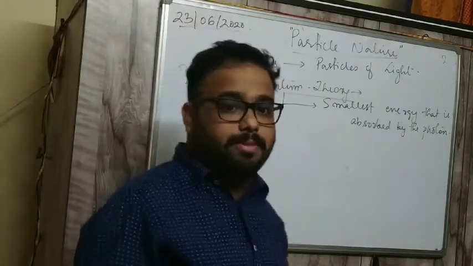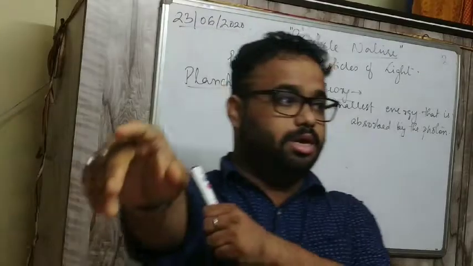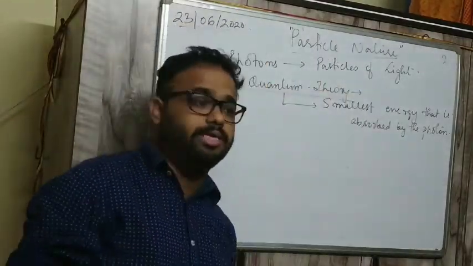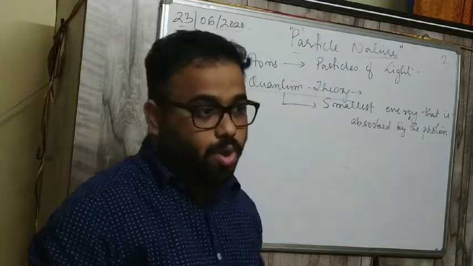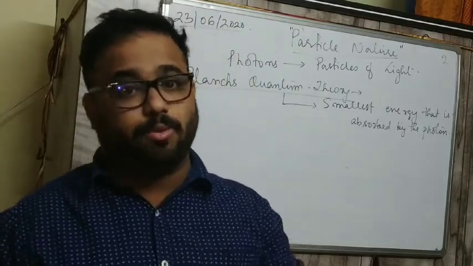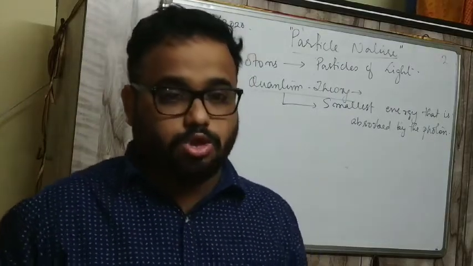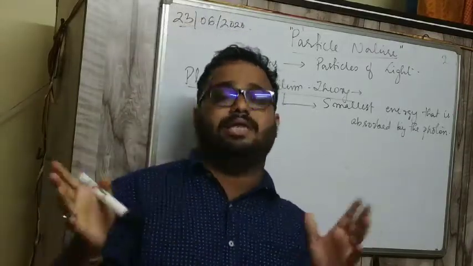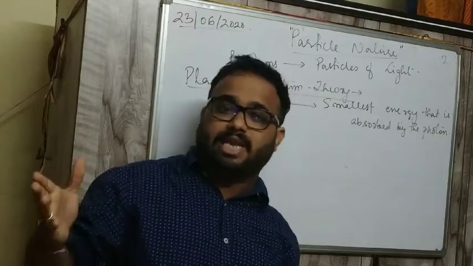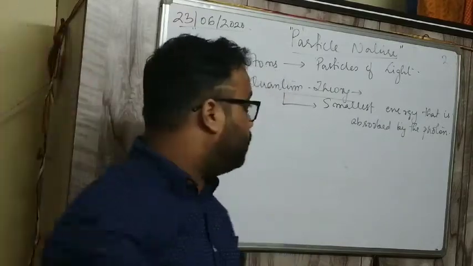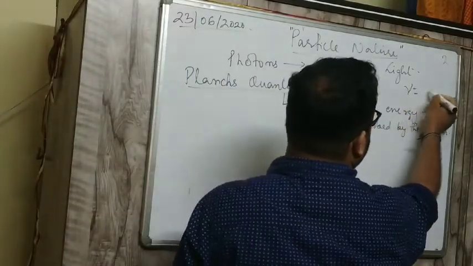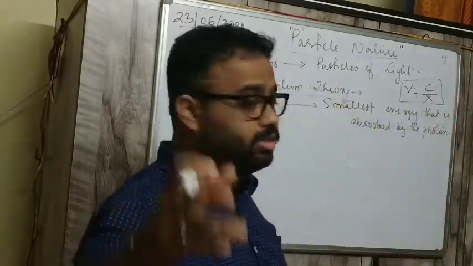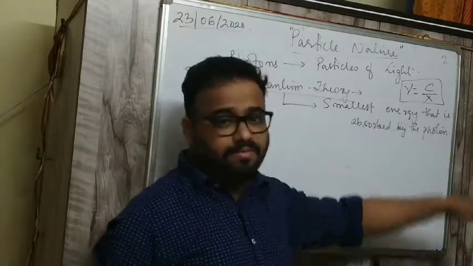Last class we discussed the wave nature, the development to Bohr's model. The development to Bohr's model is done by two things: one is dual nature and one is atomic spectrum, as I told you. Dual nature means you have two types of nature: wave nature and particle nature. Wave nature I discussed in the last class, that is nu equals c by lambda, and I gave you three numericals with respect to this: frequency, speed of light and wavelength.